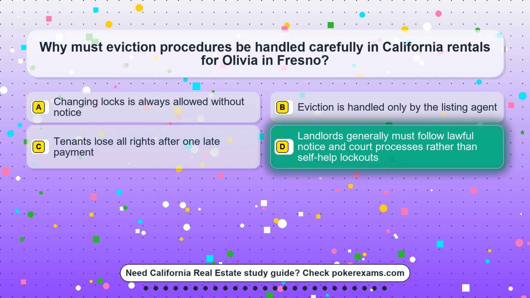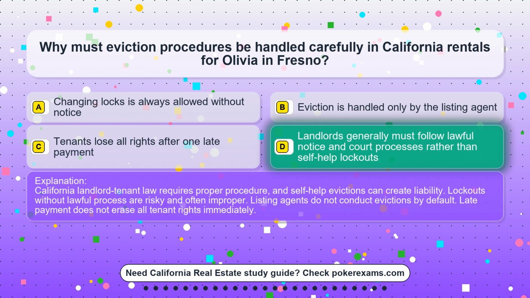The correct answer is option D. Landlords generally must follow lawful notice and court processes rather than self-help lockouts. California landlord-tenant law requires proper procedure, and self-help evictions can create liability. Lockouts without lawful process are risky and often improper. Listing agents do not conduct evictions by default. Late payment does not erase all tenant rights immediately.